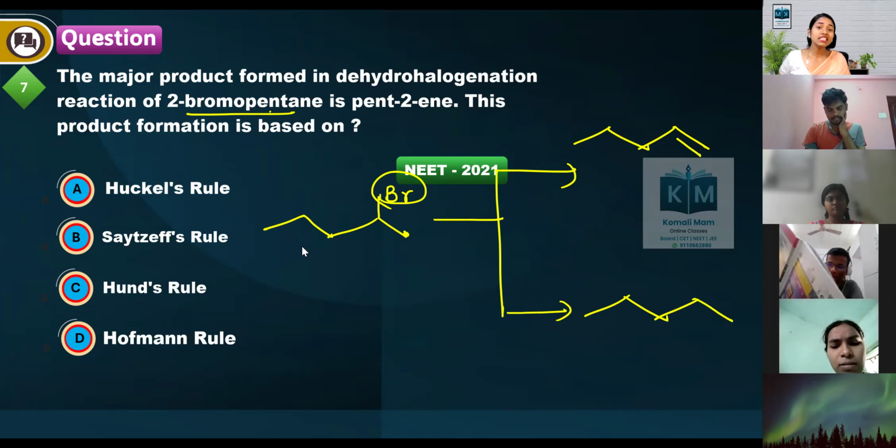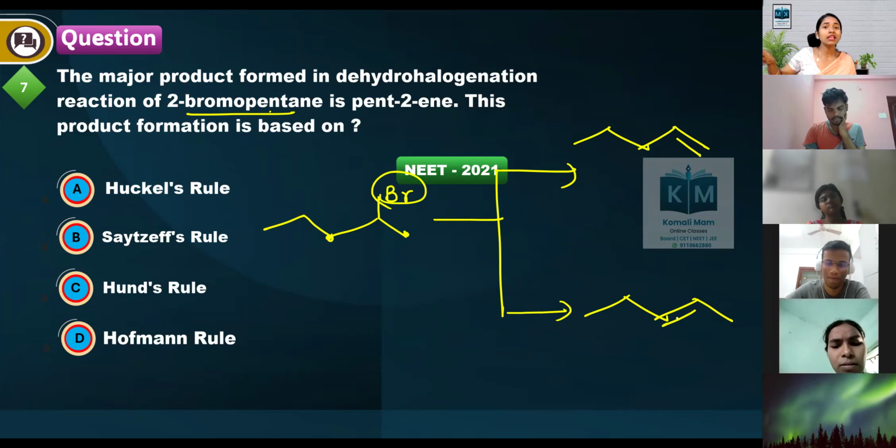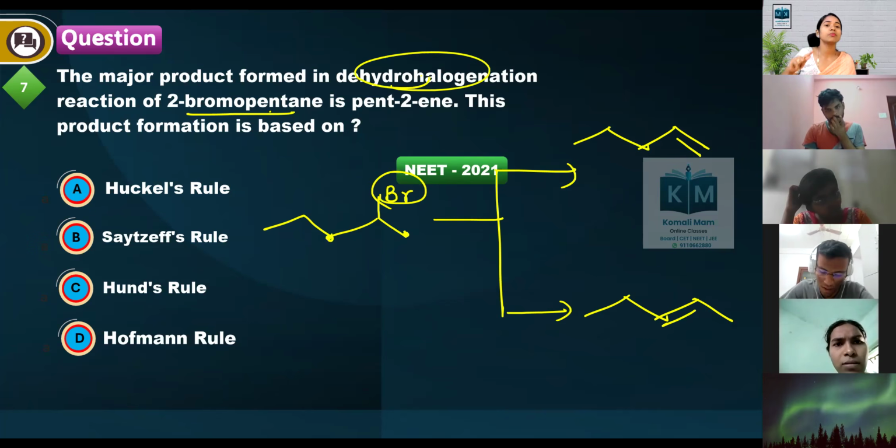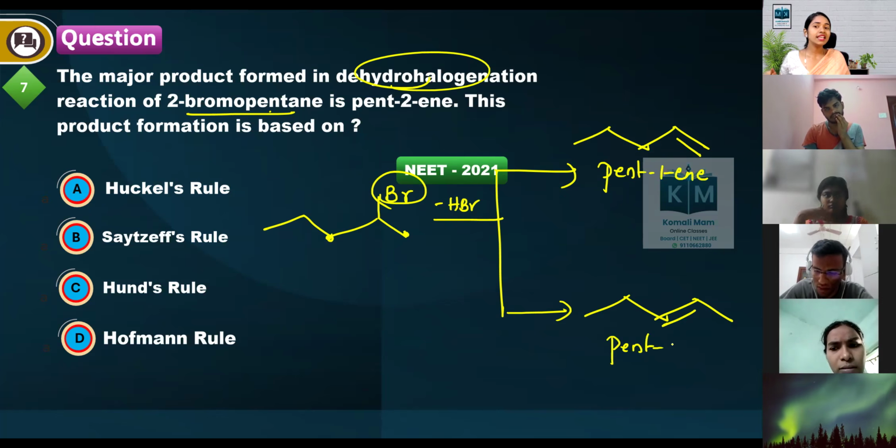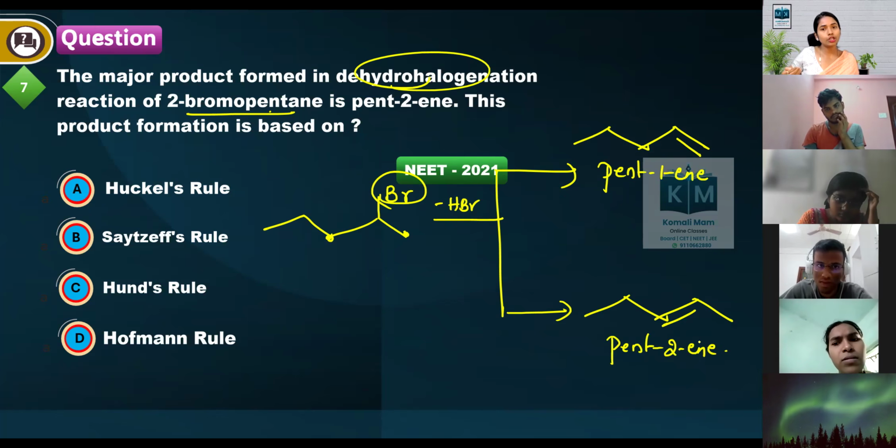Or you can remove this hydrogen and this Br, and do another dehydrohalogenation, meaning you are removing HBr. So either pent-1-ene is the product or pent-2-ene is the product. Out of pent-1-ene and pent-2-ene, which is more stable?